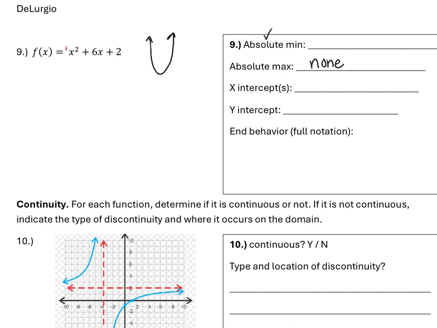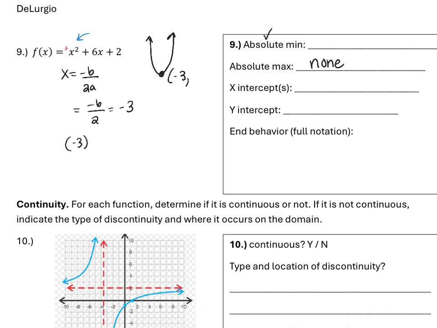So let's calculate all of this stuff. Let's do the absolute min. Remember, we need the y coordinate of the vertex to find the absolute min. So let's start with the x coordinate of the vertex, which is negative b over 2a. So negative 6 over 2 times 1, which is negative 3. So our x coordinate is negative 3. To find the y coordinate, we're going to plug it back in.